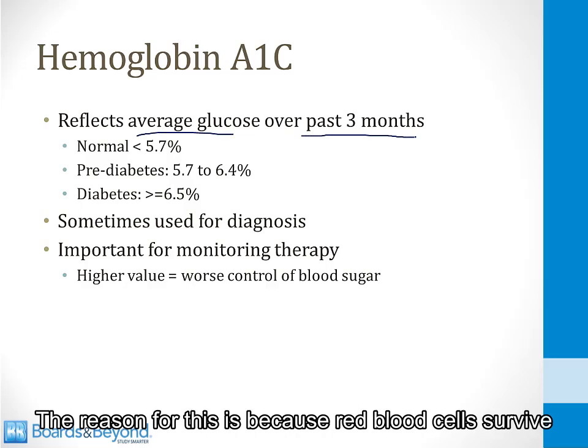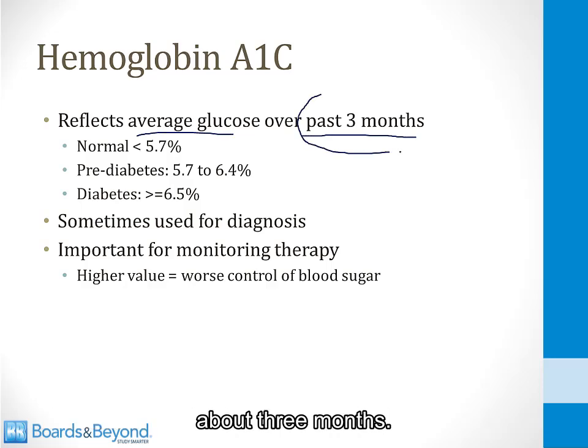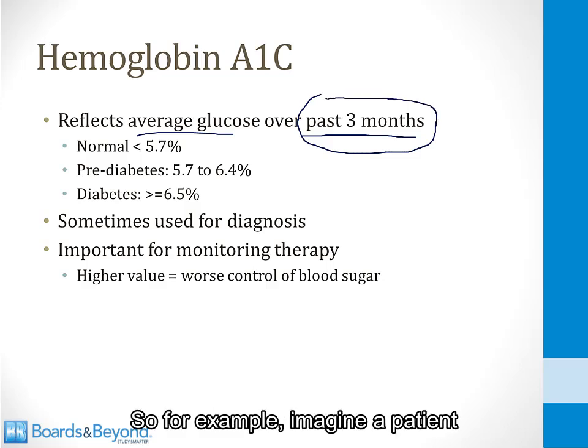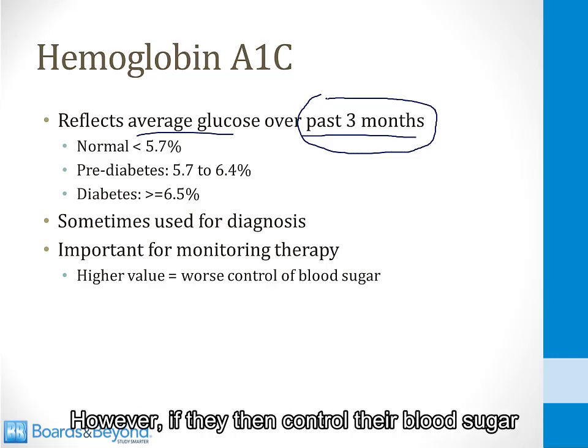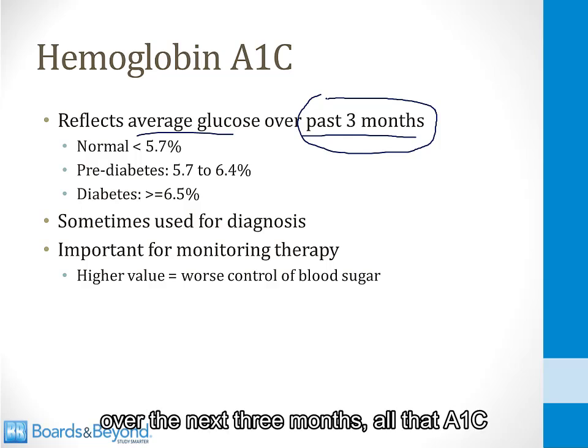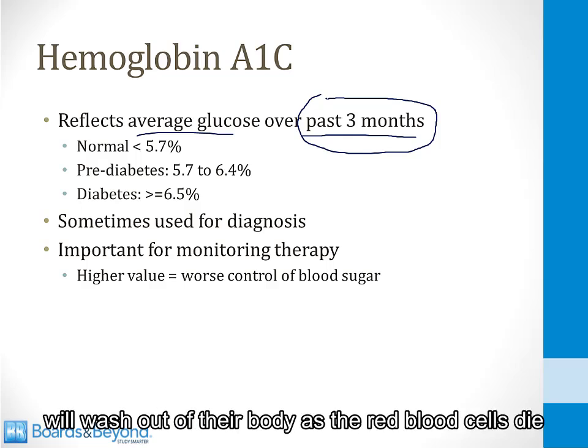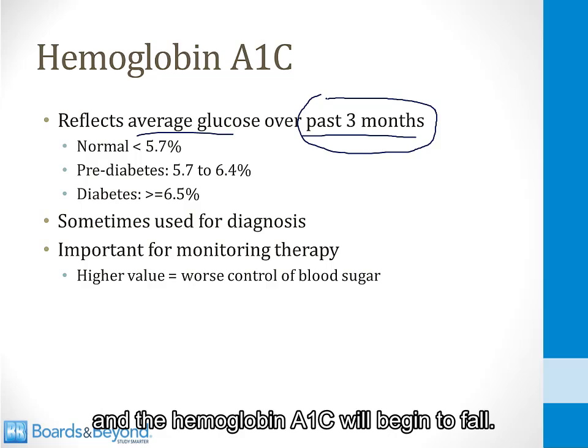The reason for this is because red blood cells survive about 3 months. So, for example, imagine a patient with a very high blood glucose level. They will create lots and lots of hemoglobin A1C. However, if they then control their blood sugar over the next 3 months, all that A1C will wash out of their body as the red blood cells die, and the hemoglobin A1C will begin to fall.